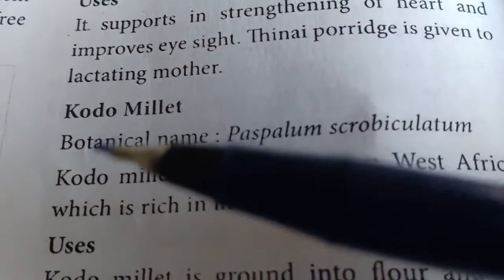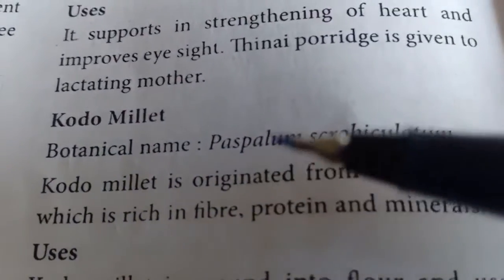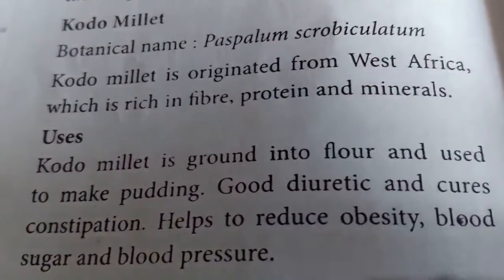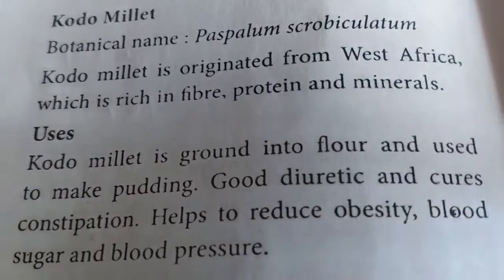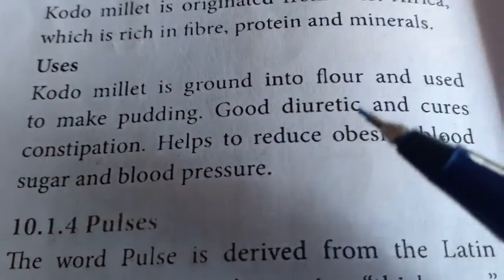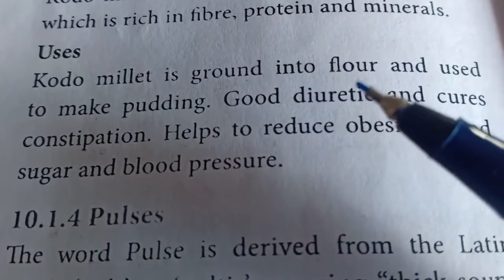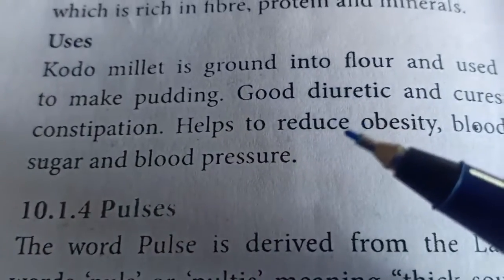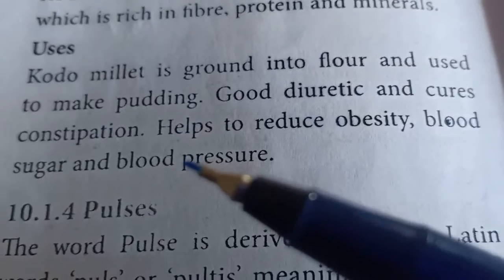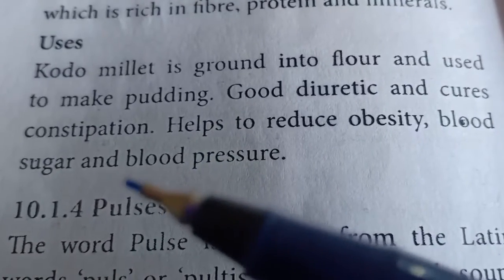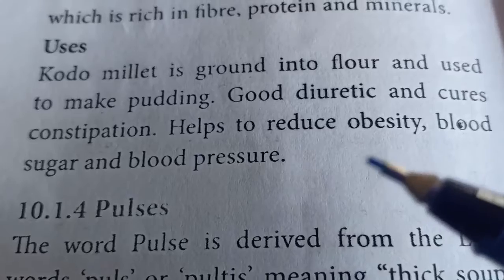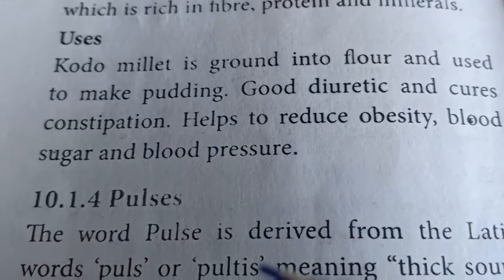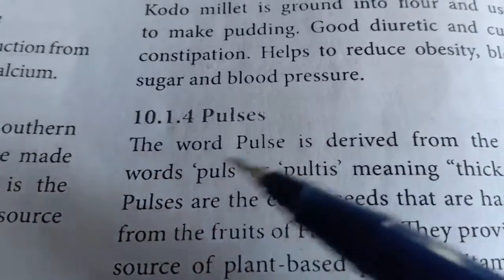The third one is Kodo millet. It is called Paspalum scrobiculatum. Okay, it is from South Africa. It is rich in fiber, protein and minerals. It is used for making flour. They grind the flour and make kanji from that flour. It is a good diuretic and cures constipation. Okay, those who have problems with constipation can get relief, and it is also used to reduce obesity, blood sugar and blood pressure. Now we'll move on to the fourth topic, pulses.